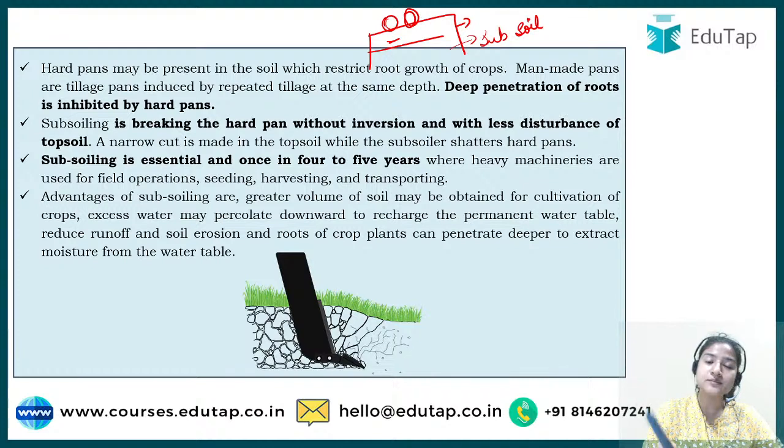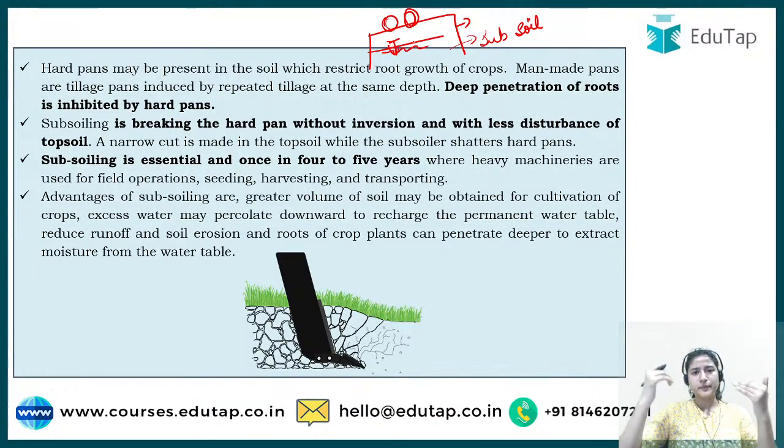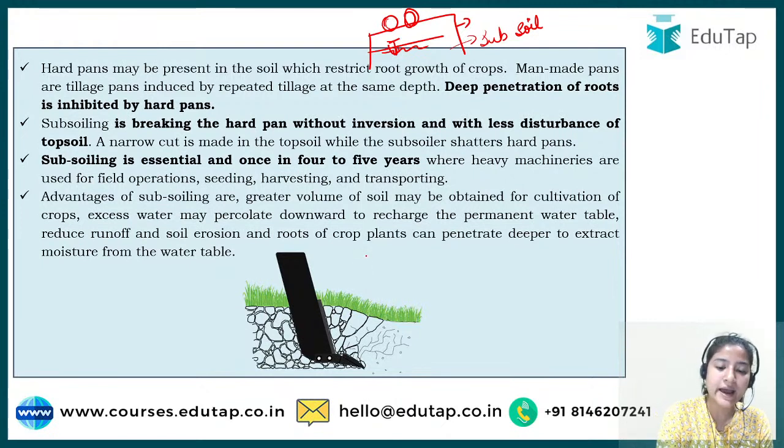Similar things happen in the subsoil region. In the subsoil region, this particular soil keeps on hardening due to the pressure exerted by the tractor. Now your surface soil is quite loose, but your subsoil is very hard. The roots would not be able to penetrate it, because of the hardness of that soil, because of the hard pans. That is why this particular technique is used, which is known as subsoiling. And as you can look at the diagram, it penetrates deep down, and not much of the surface soil is disturbed.